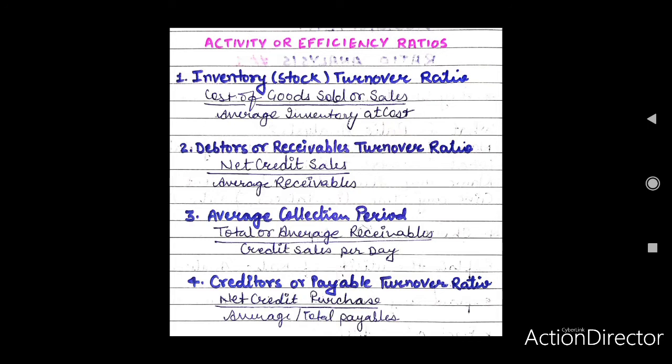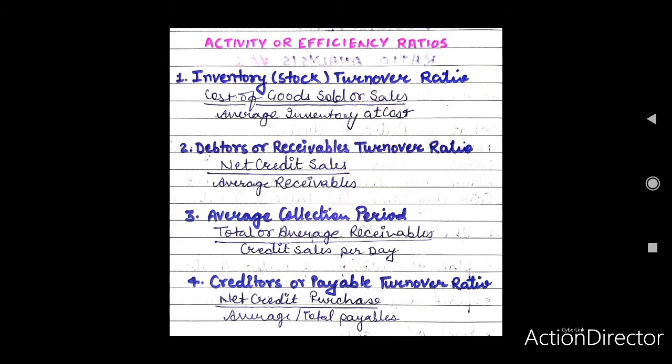In the case of a trading concern, cost of goods sold will be opening stock plus purchases plus direct expenses minus closing stock. In the case of manufacturing concerns, cost of goods sold will be production cost plus opening stock of finished goods minus closing stock of finished goods.